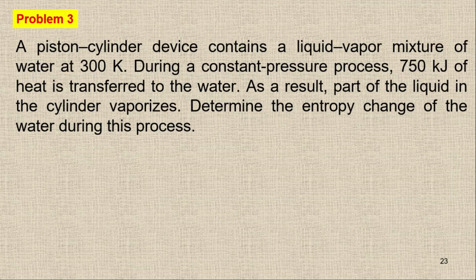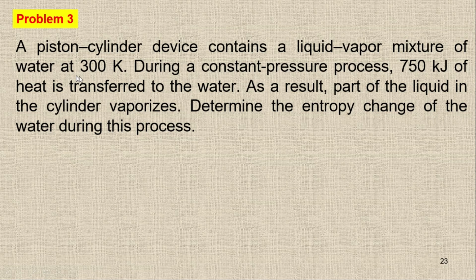There is one more question here. We have a cylinder device that contains a liquid vapor mixture of water at 300 Kelvin. During a constant pressure process, 750 kilojoule of heat is transferred to the water. As a result, part of the liquid in the cylinder vaporizes. Determine the entropy change of the water during this process.